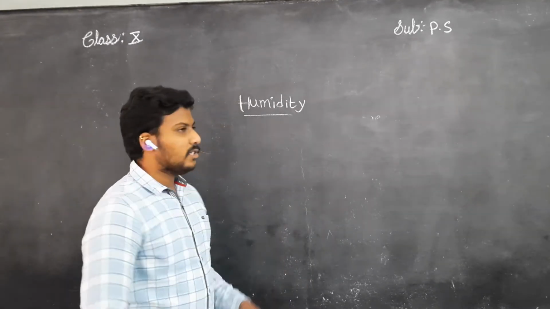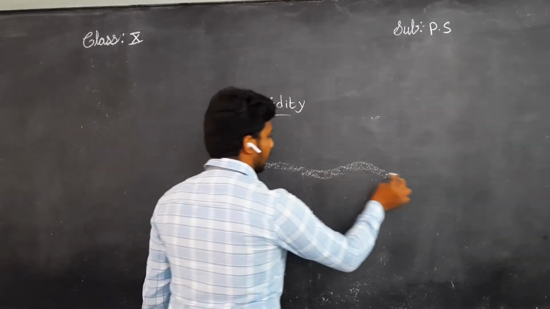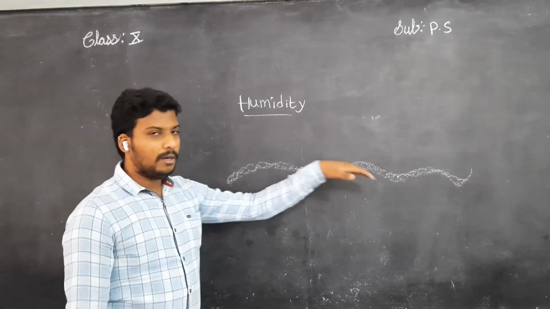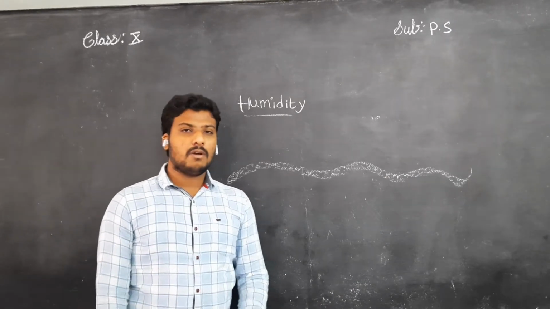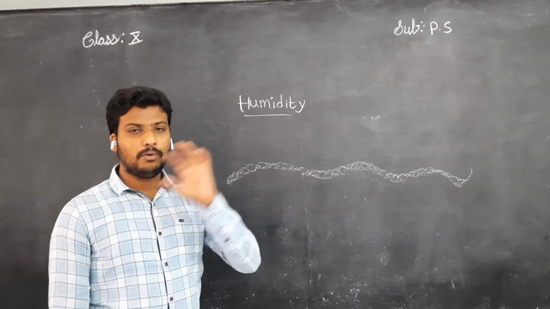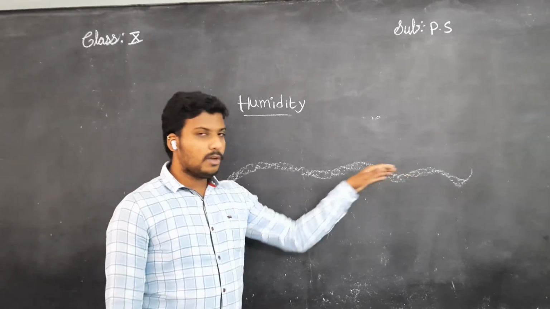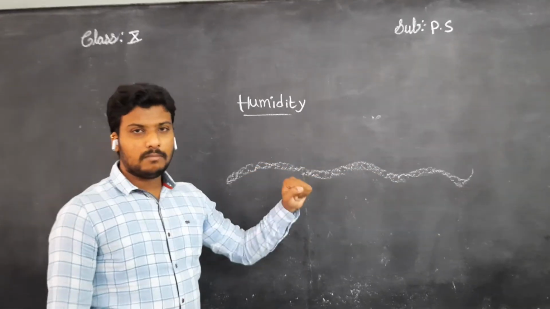This was the evaporation concept. If suppose there was a big sea, the surface of the water, due to the temperature of the sun or the temperature of our surrounding atmosphere, starts to evaporate.